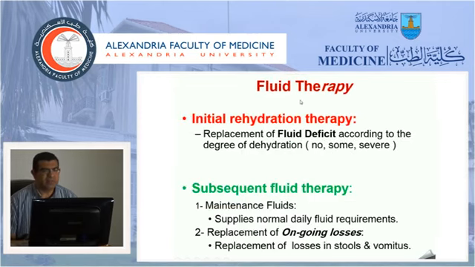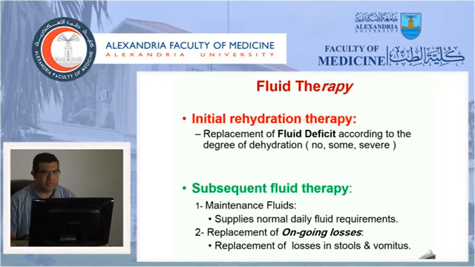Fluid therapy for all degrees of dehydration will include 2 types of fluids. The initial rehydration therapy, which is the replacement of the fluid deficit given according to the degree of dehydration. After we fully correct the dehydration, we give the child another type of fluid therapy. We call it subsequent fluid therapy, which includes the maintenance fluid he needs every day and replacement of the ongoing losses that occur with the diarrhea or the vomiting, because hydration will not stop the diarrhea at once.